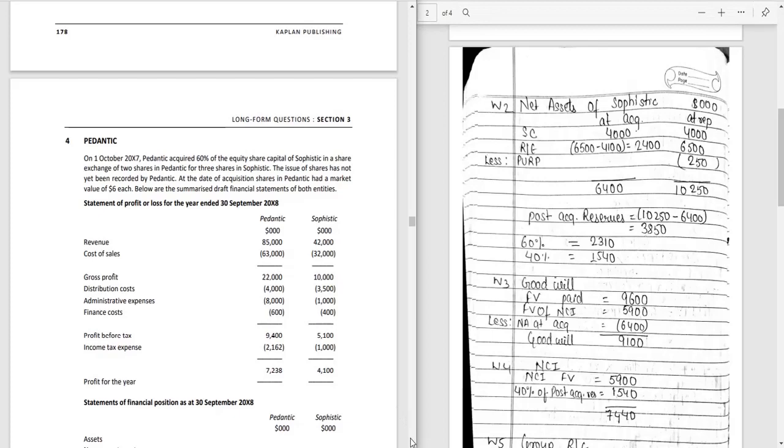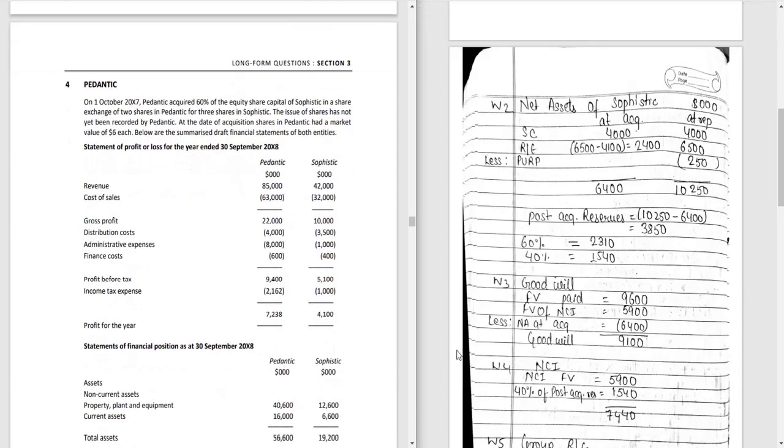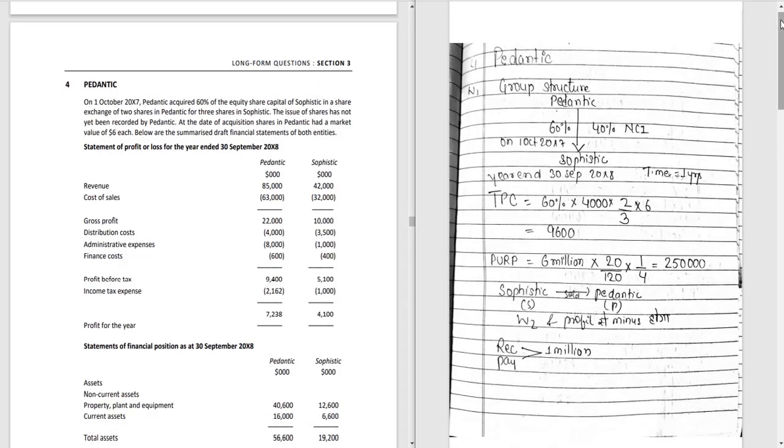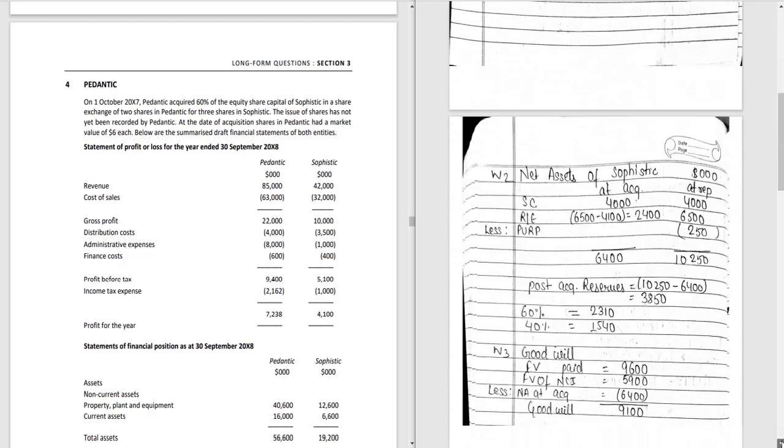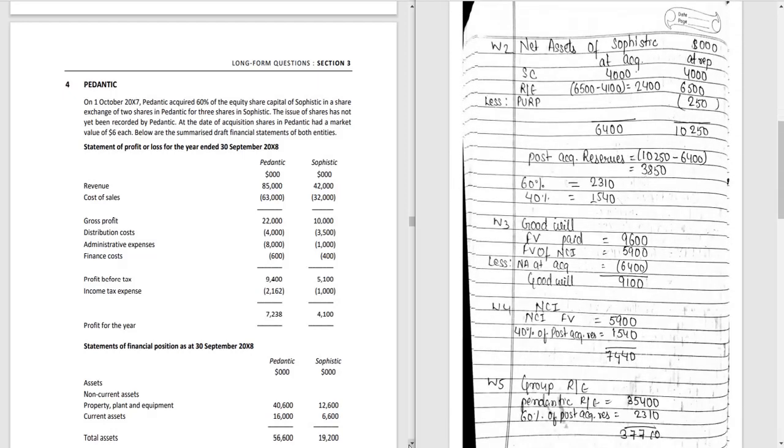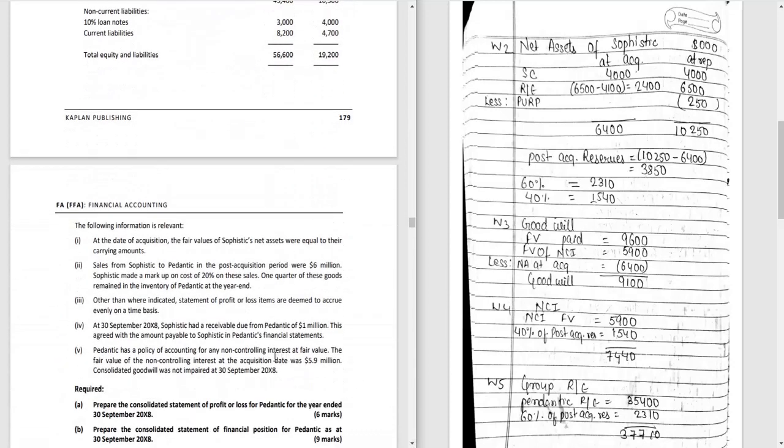Now we will calculate the goodwill. So total purchase consideration: what is the fair value paid by the parent to acquire the subsidiary? We have calculated earlier 9,600. Wait, I will show you. Here I have 9,600. Okay, and now the fair value of non-controlling interest. It is also given in the additional information that the fair value of non-controlling interest at the date of acquisition was 5.9 million. So I have taken 000 as common, so 5,900, and we will subtract the net asset at the date of acquisition, that is 6,400. Minus 6,400, we will get the goodwill as 9,100.